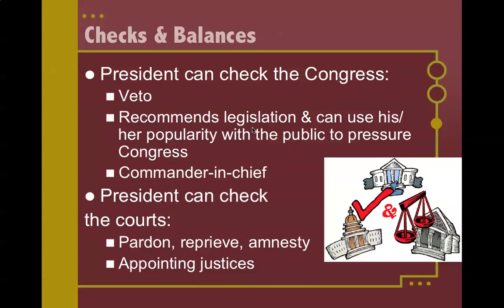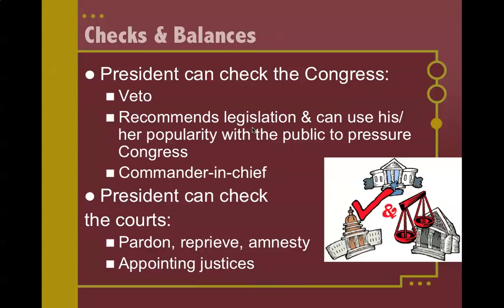The president can also give a reprieve, which means that the president can lower someone's sentence. So the president can say, hey, I think the death penalty is too much, I'm going to give you life imprisonment. Or if the president says, yeah, I think life imprisonment is too long, I'm going to give you 30 years. So the president can change somebody's sentence. Now, that's only if they're convicted by a federal court. That is not if they are convicted by a state court.